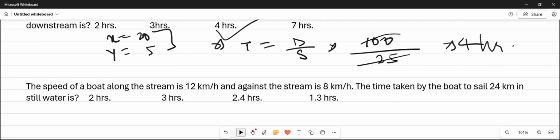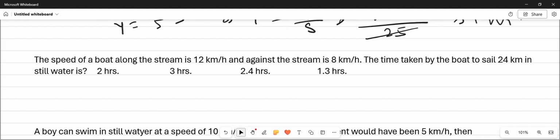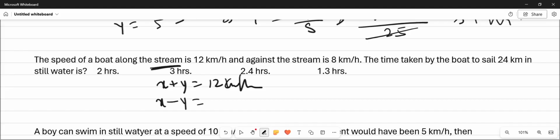Moving towards the next question. The speed of a boat along the stream is 12 km per hour, and against the stream is 8 km per hour. Along the stream, that is x plus y, is 12 km per hour, and against the stream, that is x minus y, 8 km per hour. The time taken by boat to sail 24 km in still water.